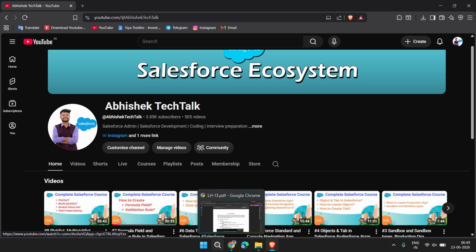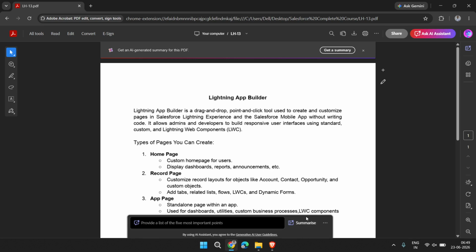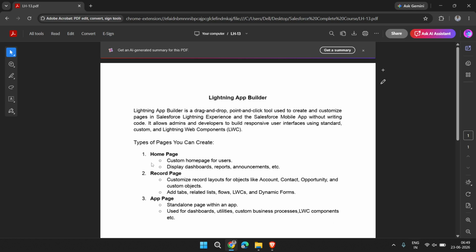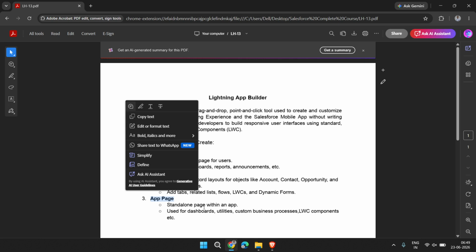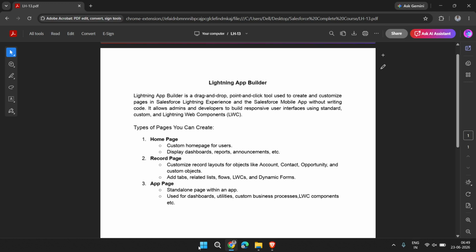In this particular video, we will talk about Lightning App Builder. We have three types of Lightning app pages in Salesforce: first is the home page, then the record page, and the app page. There are some more pages, but these three are the most important, because when we create any Salesforce application, these three pages are used in most cases.